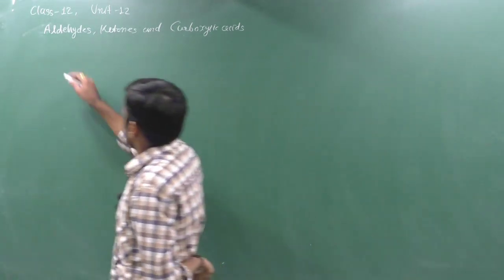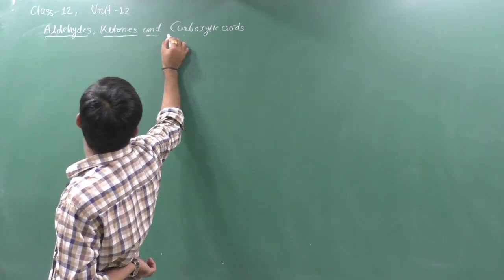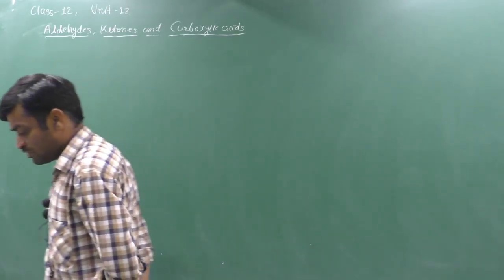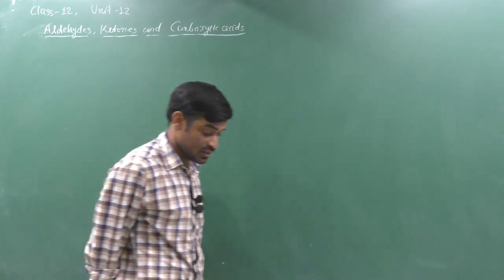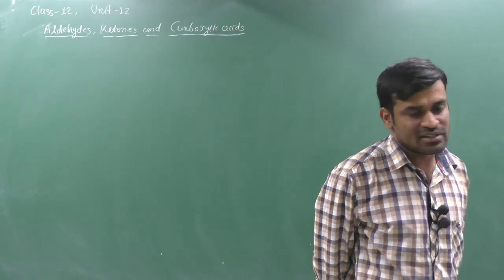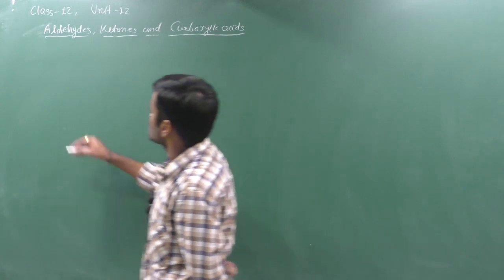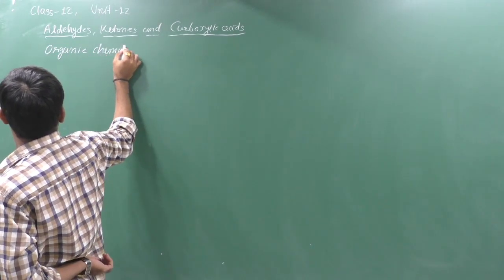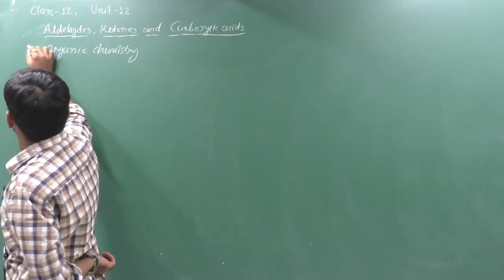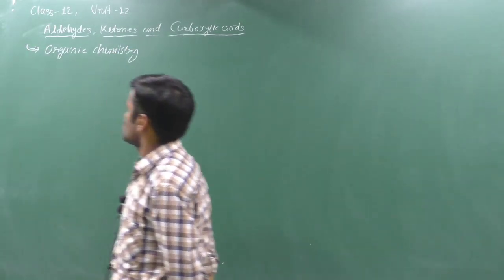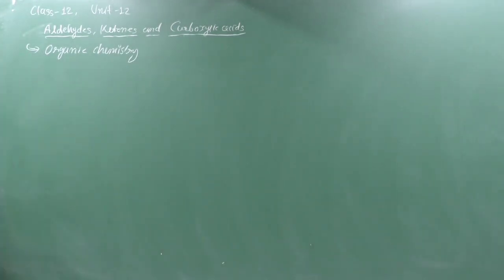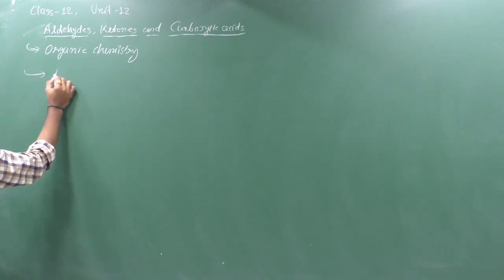First, if we think about which type of chemistry studies aldehydes, ketones and carboxylic acids, then obviously it is a chapter from organic chemistry. Which type of compounds can you study in this chapter? Aldehydes, ketones and carboxylic acids. In the previous unit, alcohol, phenol and ether.